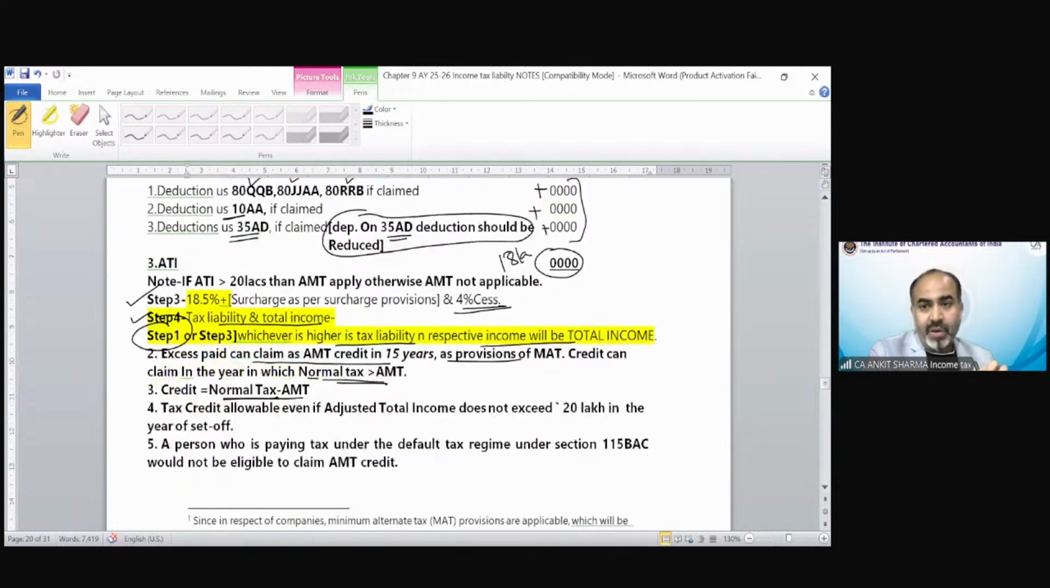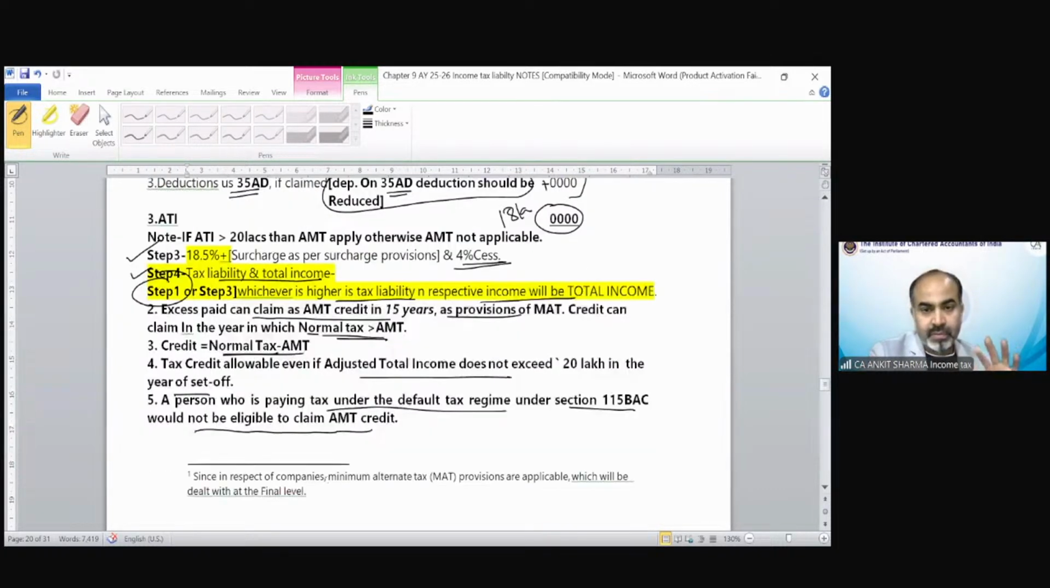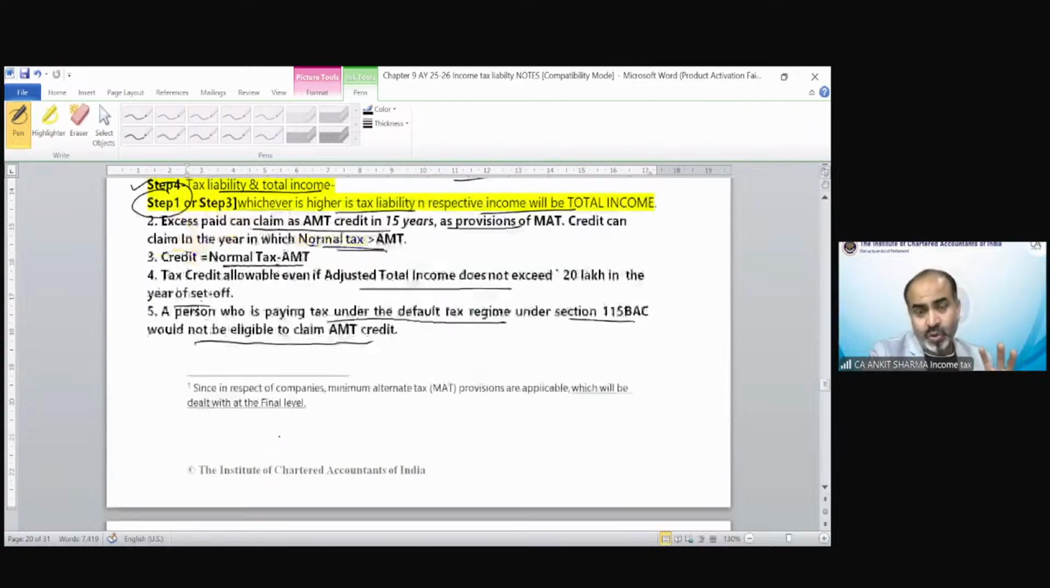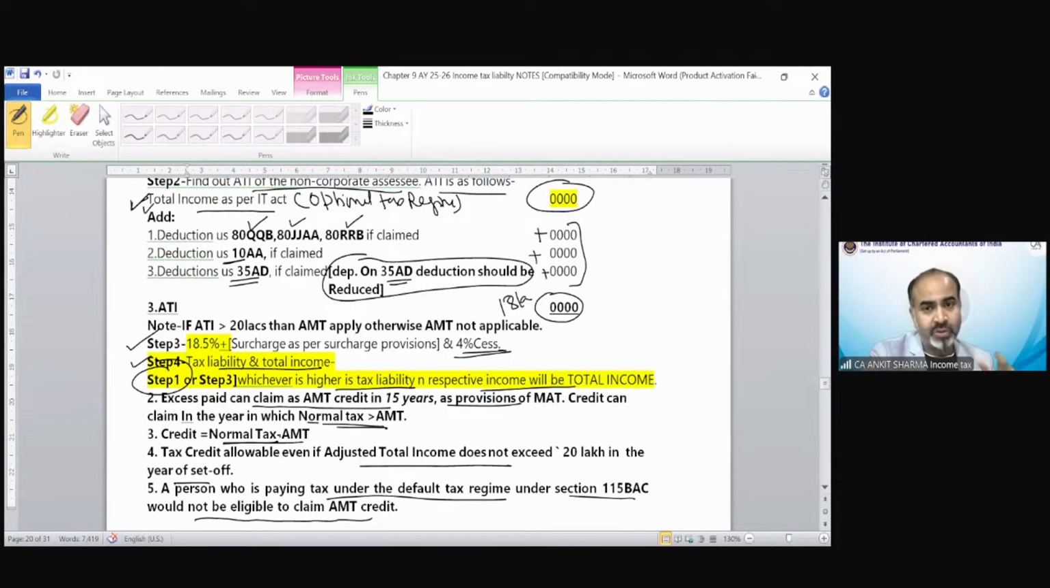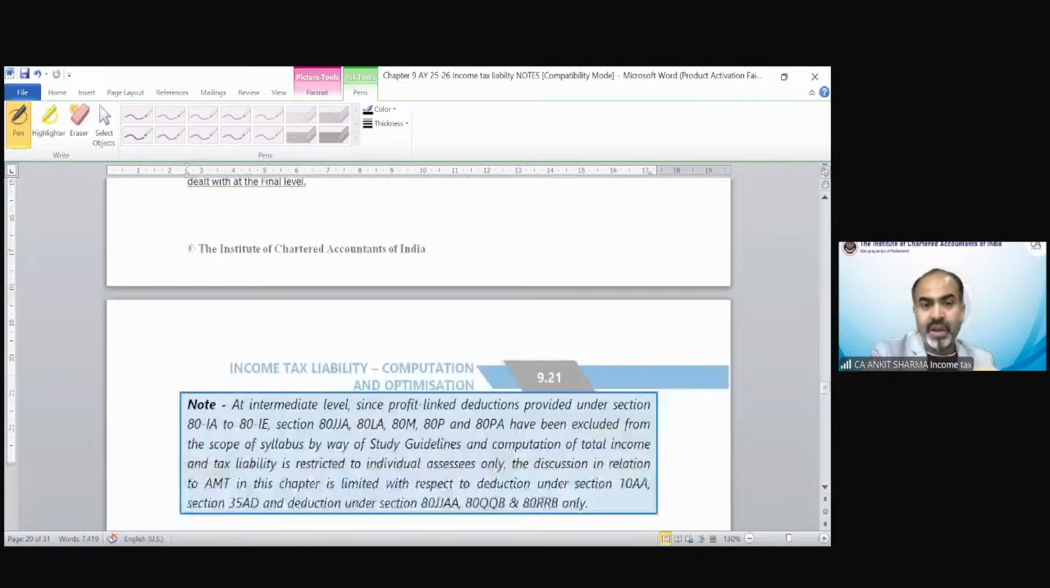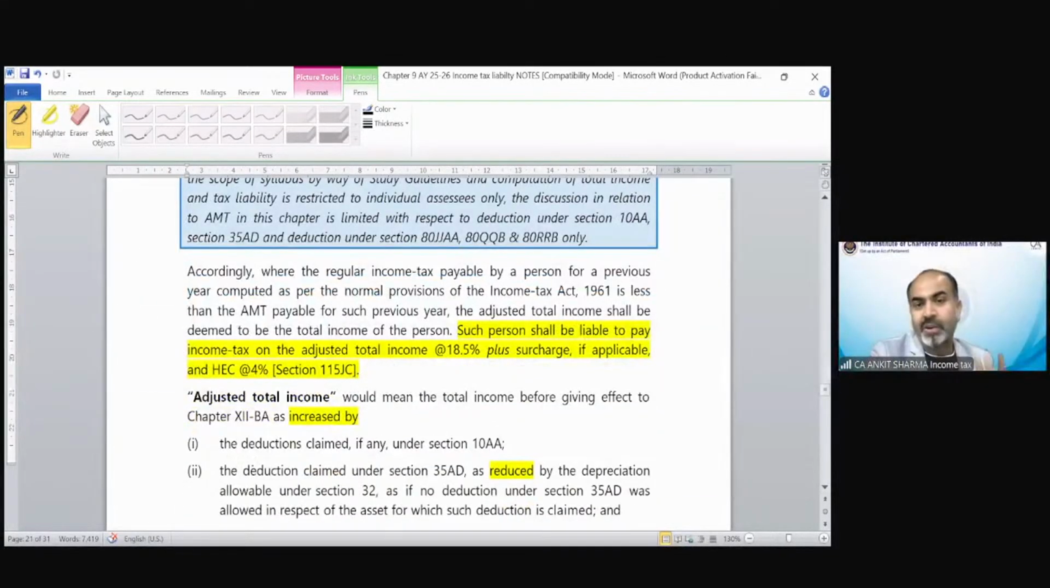Tax credit is not allowed if adjusted total income does not exceed 20 lakh in the year of set off. So if the AMT is not applicable, then there could not be any tax credit applicability. A person who is paying tax under the default tax regime under section 115BAC would not be eligible to claim AMT credit also. This is the summary for your understanding. For solving a question, that is very important. You can solve the question on the basis of these provisions, and detail has been specifically given over here. So you can go through the detail part also.